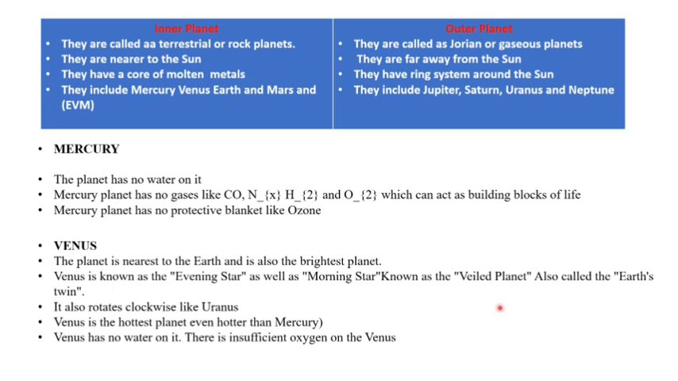It is also known as the Wild planet, also called Earth's twin, because most of the time the characteristics of Venus match with our planet, except for the presence of oxygen and the existence of life. It also rotates clockwise like Uranus. Please do remember, almost all the planets rotate anti-clockwise to the Sun, but the exceptions are Venus and Uranus, which rotate clockwise.